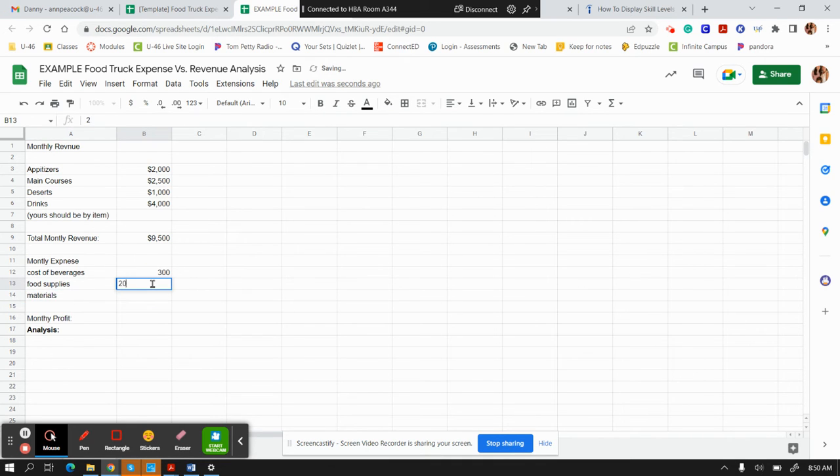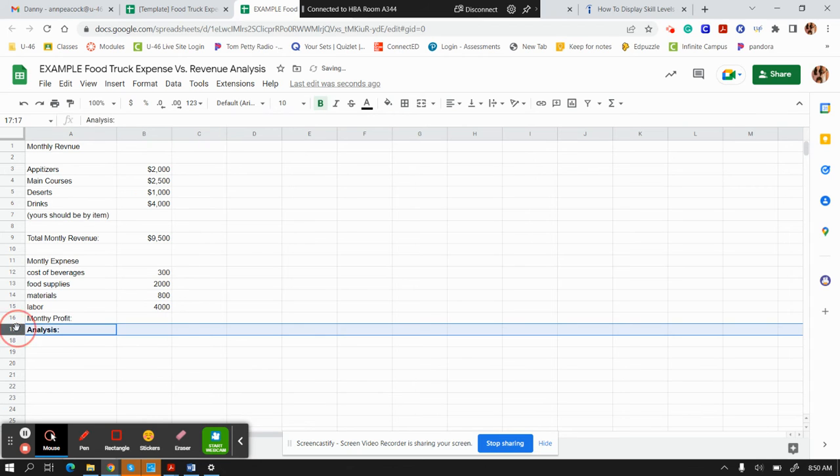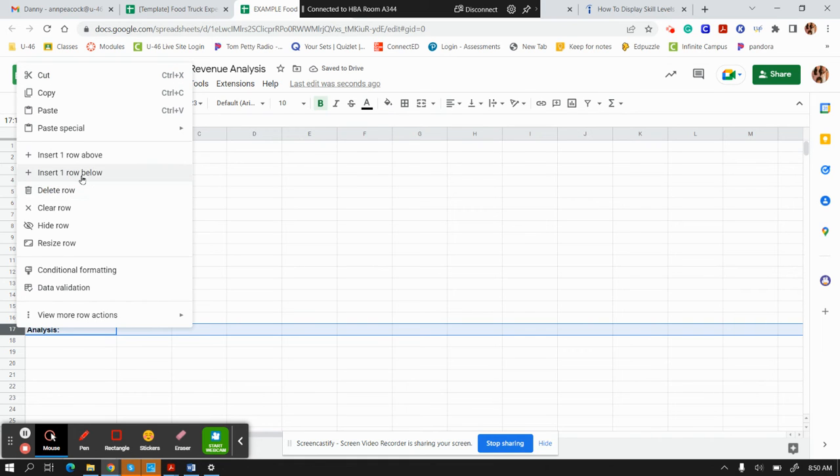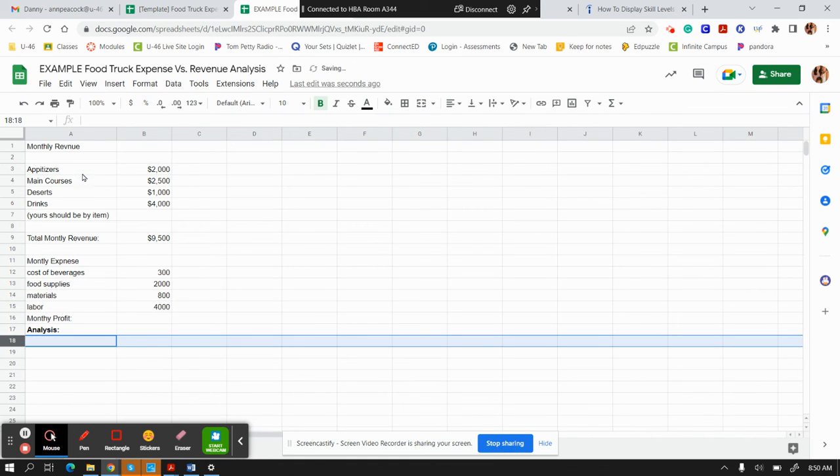My food supplies are about $2,000. My materials for napkins, things like that, maybe about $800. My labor is really expensive at $4,000. Okay, so I need to add a couple of rows.